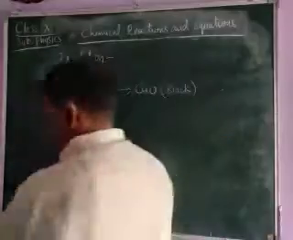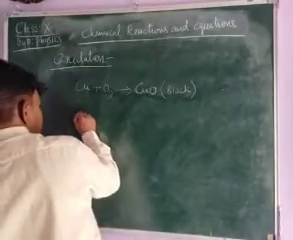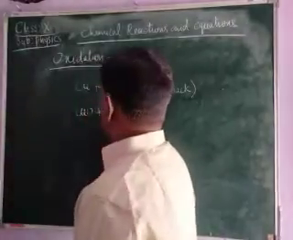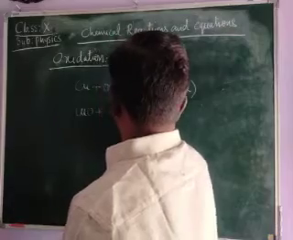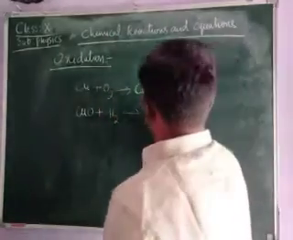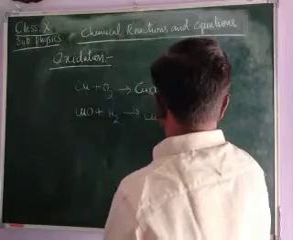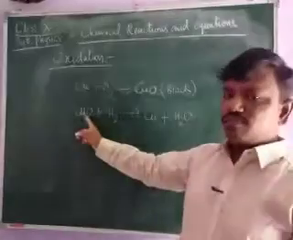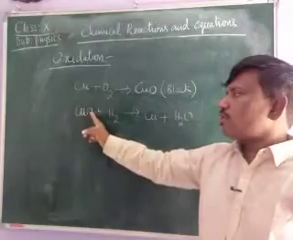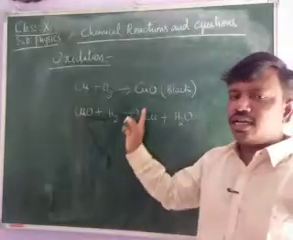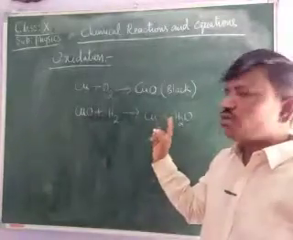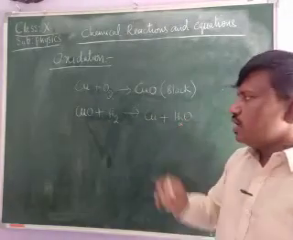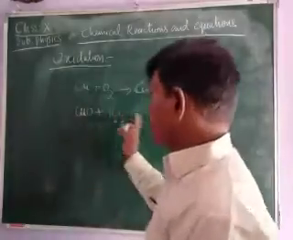In the same way, if we pass hydrogen gas over this copper oxide, which is black in color, we get copper plus water. It gives the copper again, and water is obtained. Therefore this reaction is called the reduction reaction.